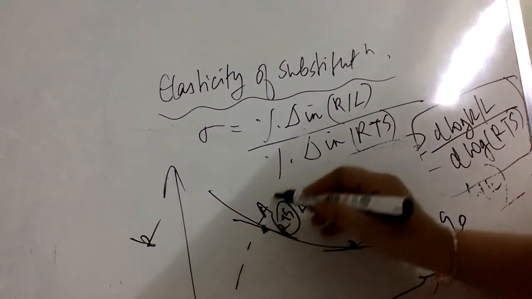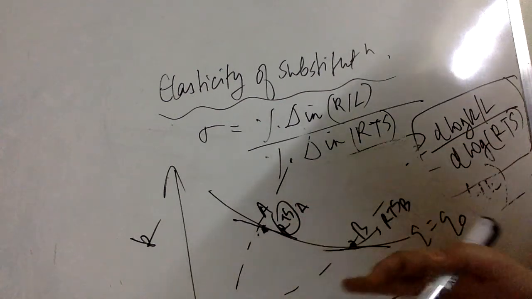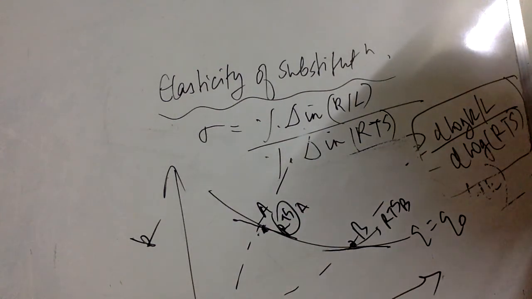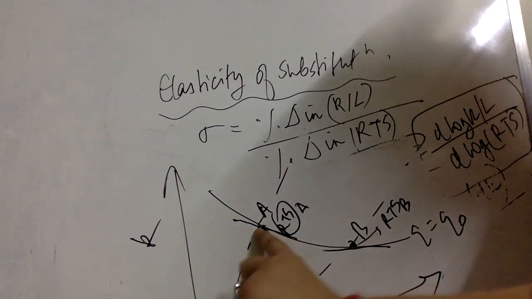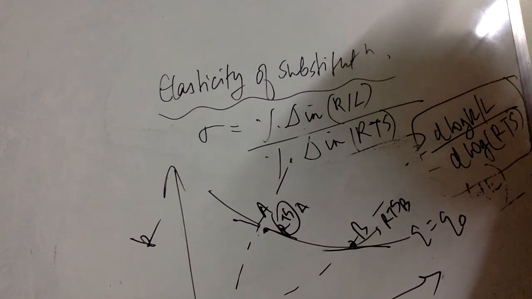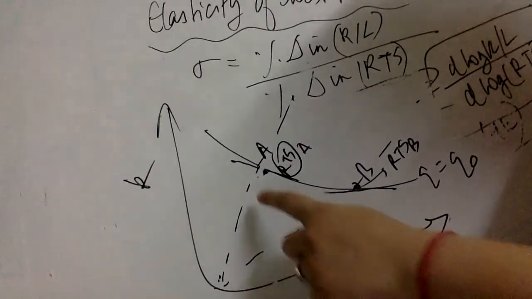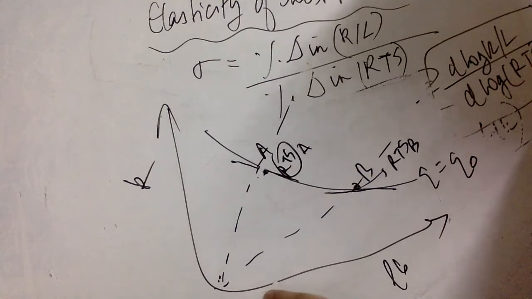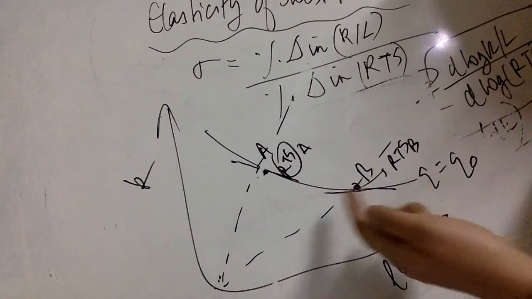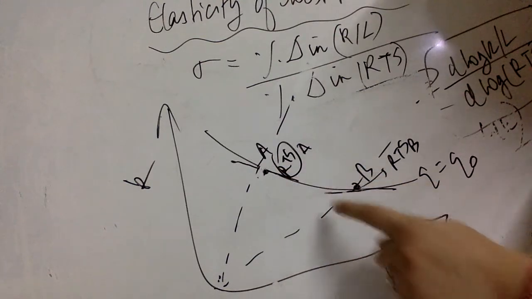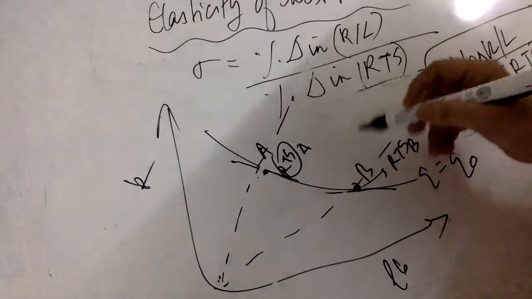So can I say that compared to this point and this point, as I move from A to B, the K by L ratio is declining or rising? Think about it. So K by L initially, here how do we check? The K by L ratio at A is higher compared to B. So can I say as I move from point A to B, the K by L ratio is declining? So definitely the K by L ratio is declining.